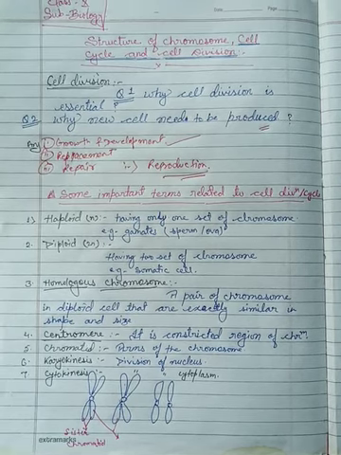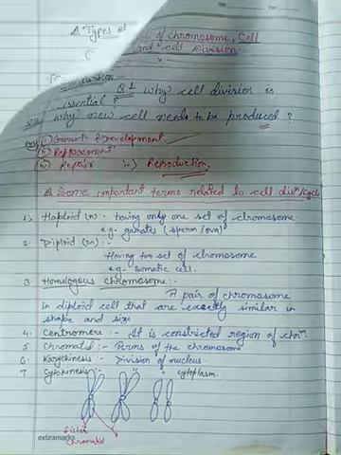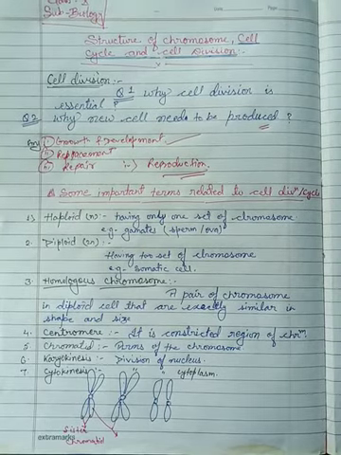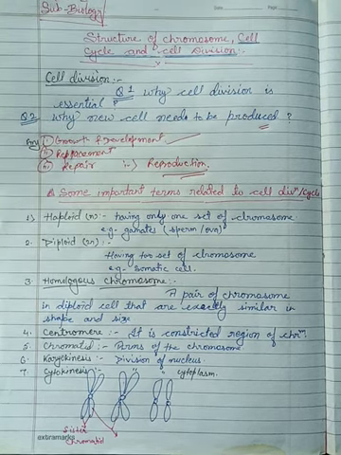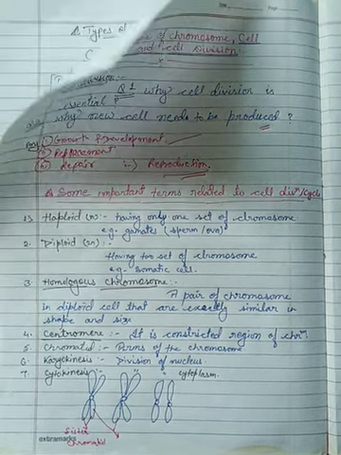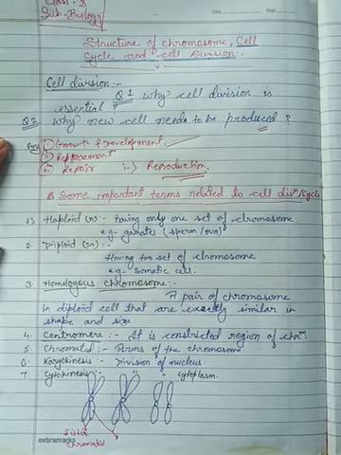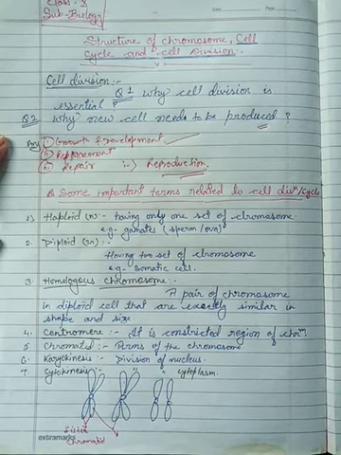That means cells replace other cells. Let's take an example in a plant. In a plant, old and dried leaves fall off during autumn and new leaves grow out during spring. It is a kind of replacement, right?